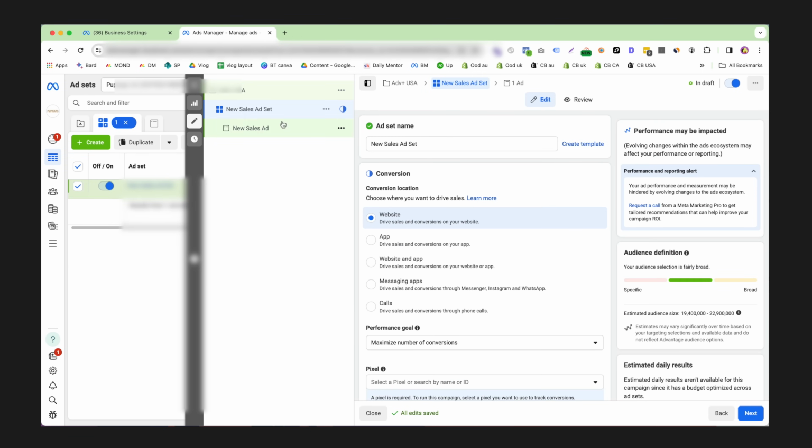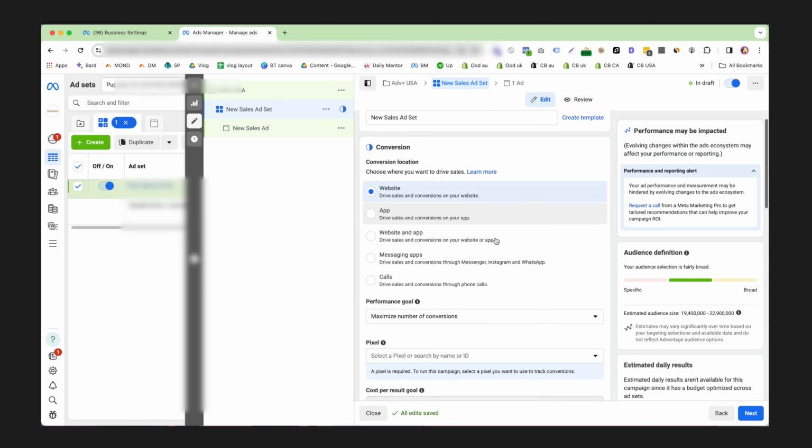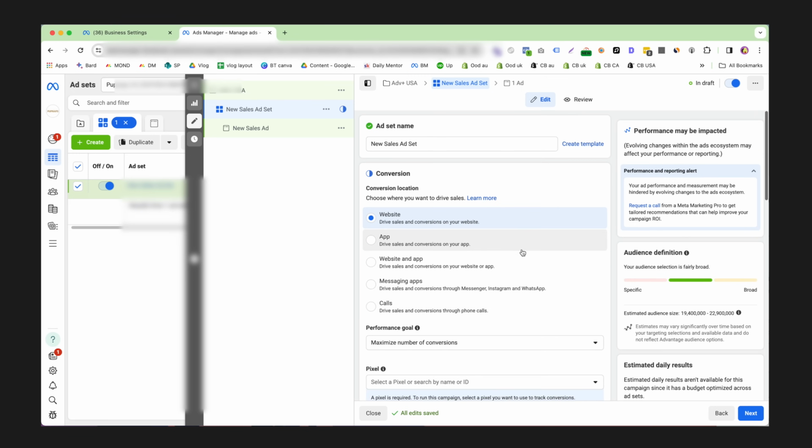Now you might not have seen that transition, but we've actually gone from the campaign to the ad set level now. You can also see that here. We've got our campaign name and then we've got our ad set level. Nothing we change within this is going to change the settings that we just set up prior. The ad set is where we're going to tell Facebook who to advertise to.